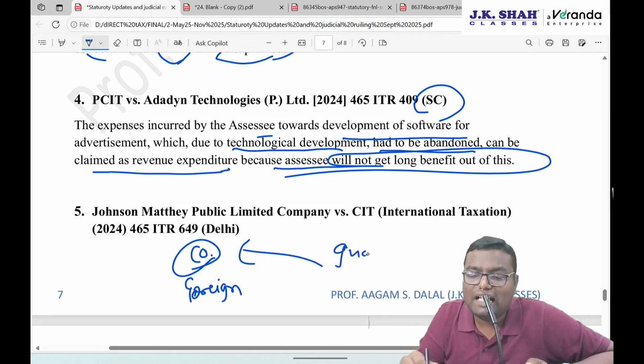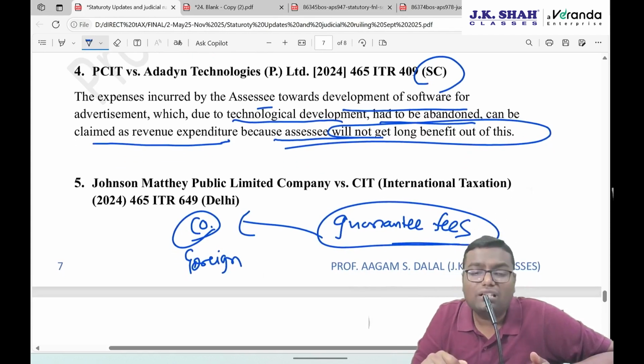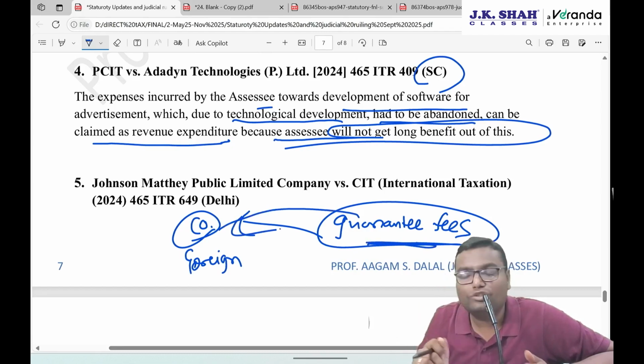And for providing this guarantee, this company in the foreign country charges some guarantee charges, guarantee fees, from the Indian subsidiary. And what the income tax department is saying is that this guarantee fee is indirectly one kind of interest that is being charged. So taxation should be done as if it is interest. The rate of tax should be applicable as if it is interest.